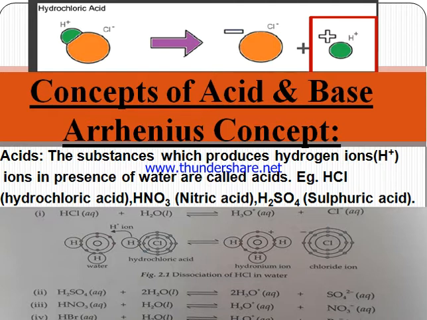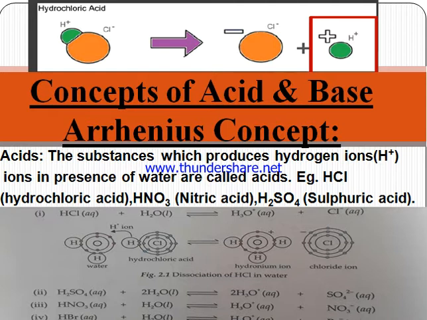The Arrhenius concept of acids: those substances which produce hydrogen ions, that is H positive ions, in the presence of water are known as acids. So the simple definition is that substances which donate H plus ions in water are known as acids.